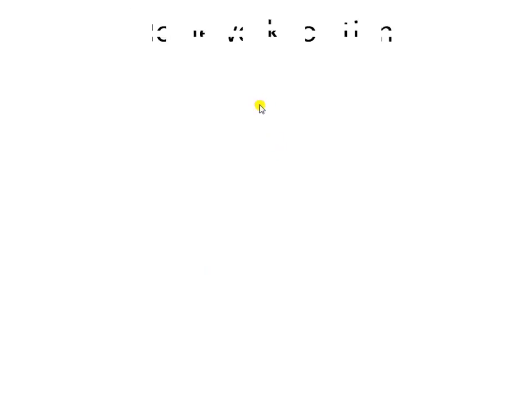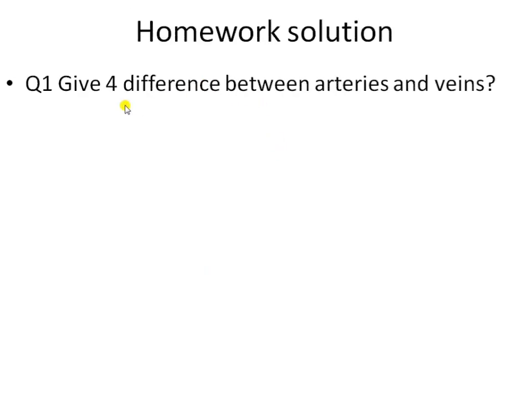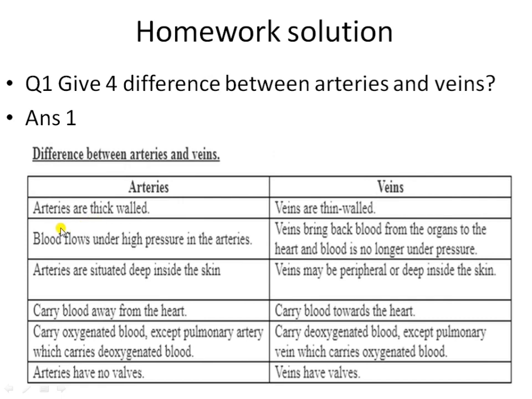Next part is the homework solution of lecture number 1. So the first question was, give the 4 differences between arteries and veins. Arteries are thick walled, veins are thin walled and less elastic. The blood flows under high pressure in the arteries, while the veins bring back the blood from organs to the heart, and blood is no longer under pressure.